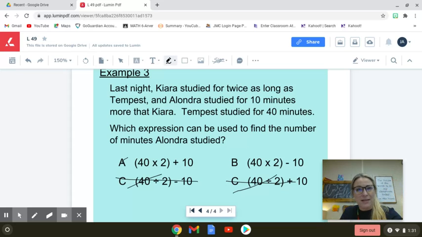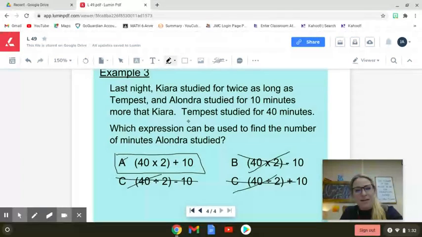We're twice as long. And Alondra studied for 10 minutes more than Kiara. And we're asking what expression here could represent Alondra. Alondra studied for 10 minutes more. Well, going back to those 3rd grade skills of working through word problems, 10 minutes more would look like plus 10, right? Not minus 10. We have a plus 10 here and a minus 10 here. By process of elimination, we have determined that the correct answer is A. And just to double check, Tempest, 40 minutes. Kiara was twice as long, and then